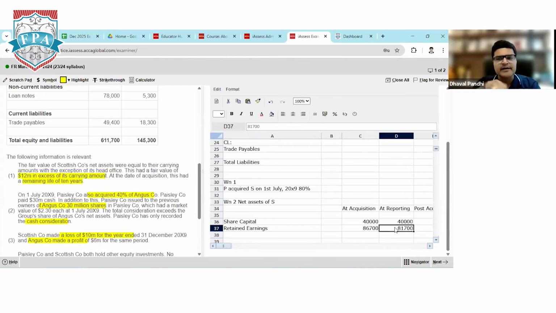So if the balance of retained earnings on the date of reporting is 81,700, your company has made exactly 6-month loss of 5,000. It means on the date of acquisition, the balance should be higher by 5,000. So if I take a balance of retained earnings on 1st July, 86,700 minus 5,000 6 months loss, it should be 81,700. I hope it's understood now, Supriya and others as well.